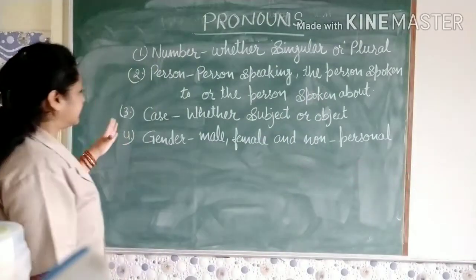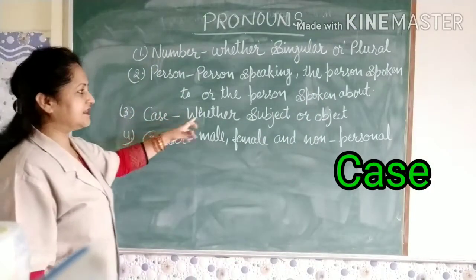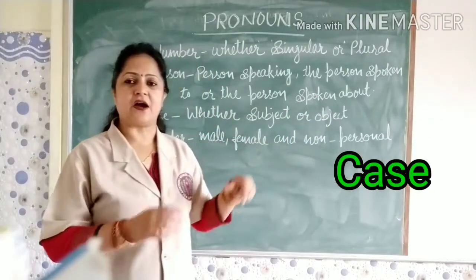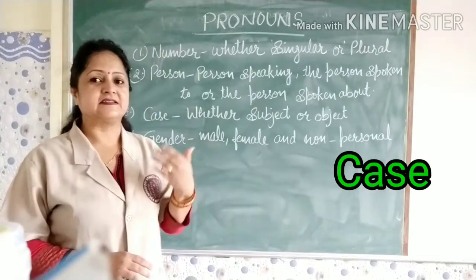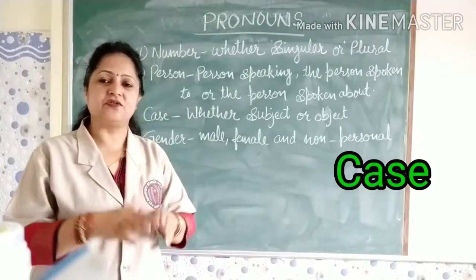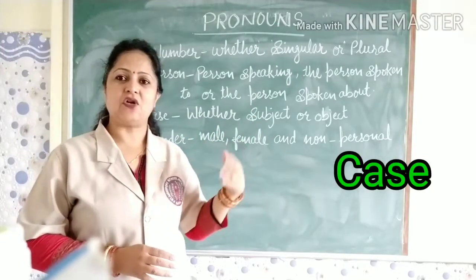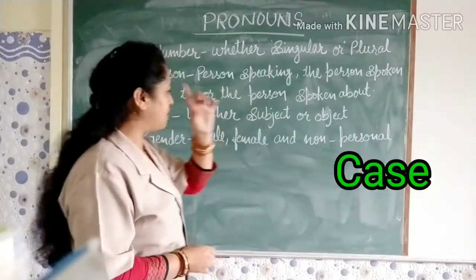Now the next grammatical feature is case. Whether subject or object, means whether the noun that is used in that sentence is a subject, the doer of the action, or is used as an object. So this is about whether subject or object.